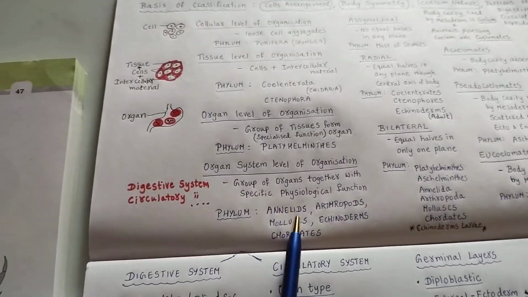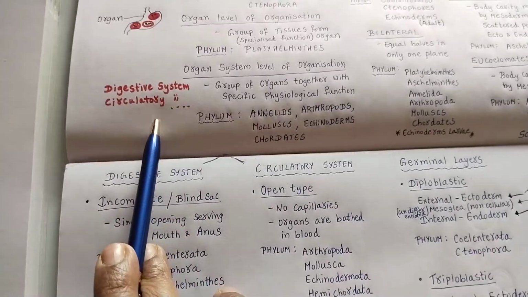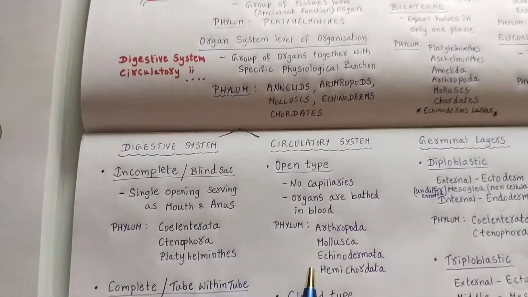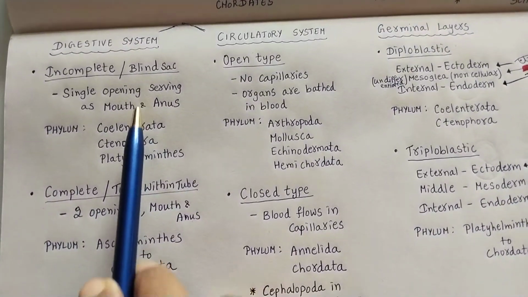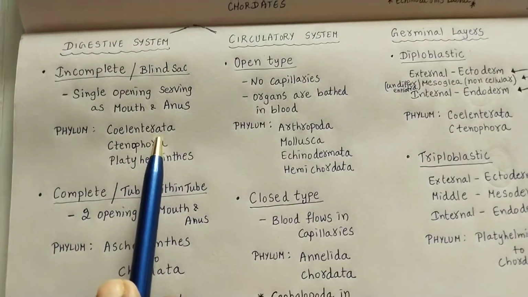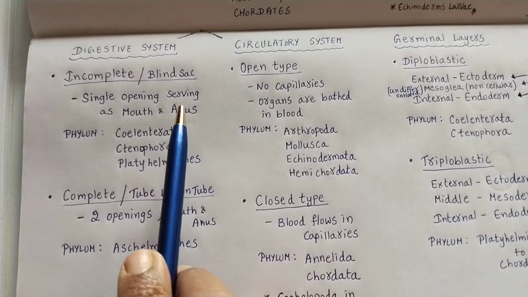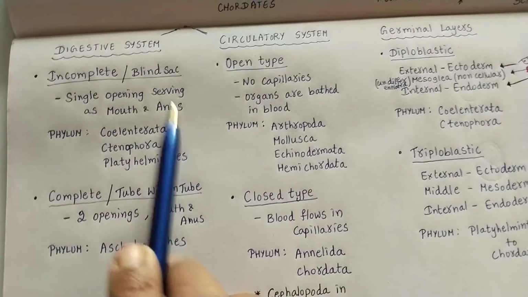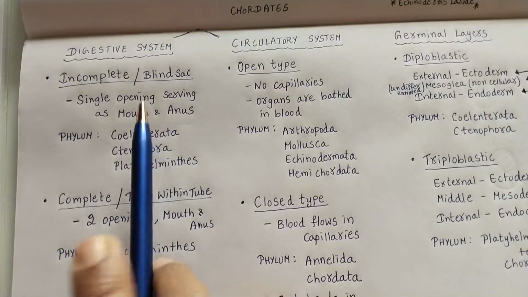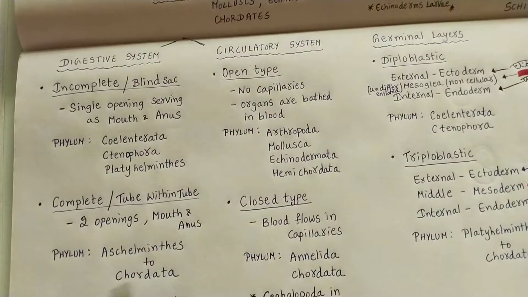Now moving on, organ system level of organization has different systems, like the digestive system and circulatory system. Now in the digestive system, in some organisms there will be only one opening. For us, we take food through the mouth and waste leaves through the anus, but in some organisms, mouth and anus are the same, only a single opening is present. That type of digestive system is called incomplete or blind sac digestive system.